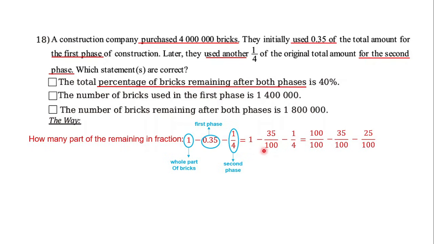Why? Because 100 is the fixed denominator mentioned here. And 4 can become 100 also, right? And then 1 can be 100 out of 100, and 1 out of 4 becomes 25 out of 100. Then just subtract it.